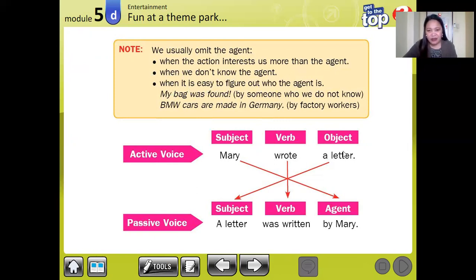They have different structures. The subject in active voice is the agent in passive voice. The verb is the same but changes from past simple to past participle. Then the object in active voice becomes the subject in our passive voice. So you can identify it.